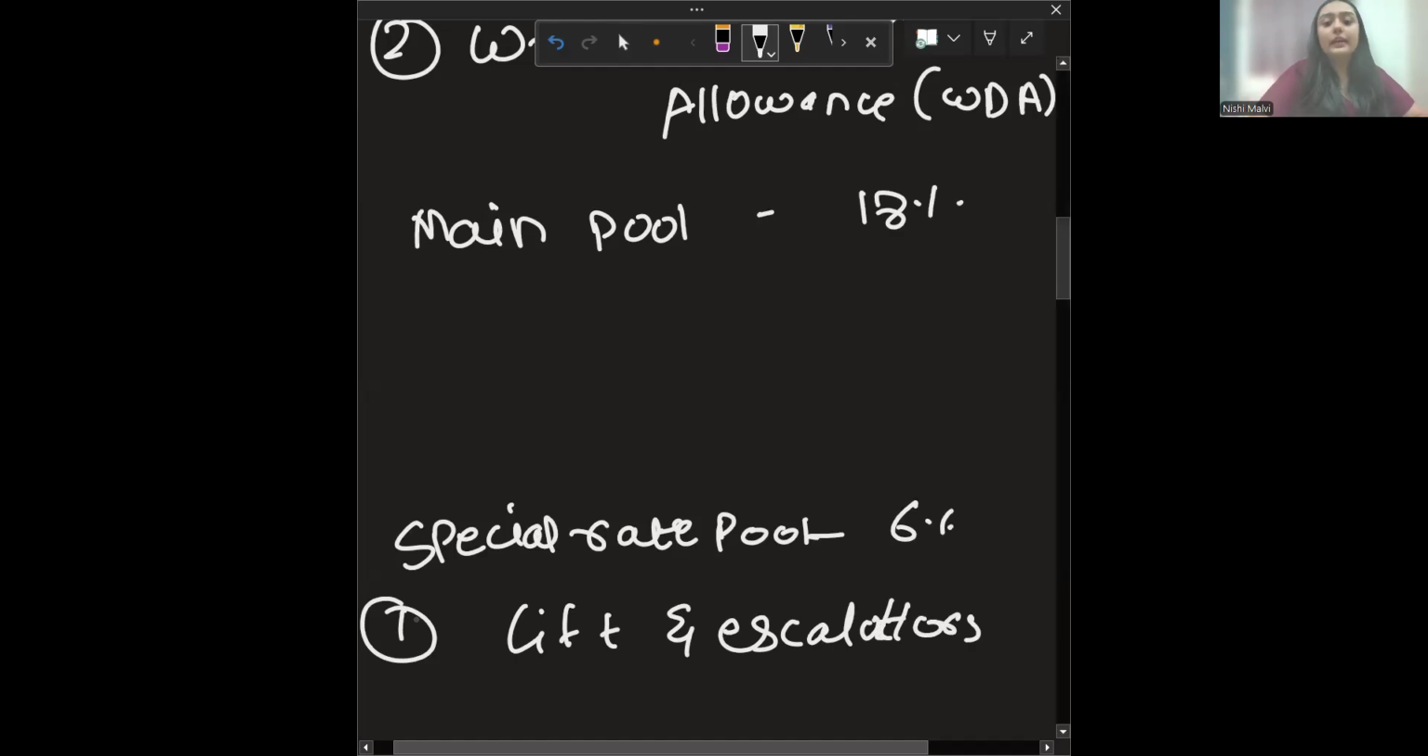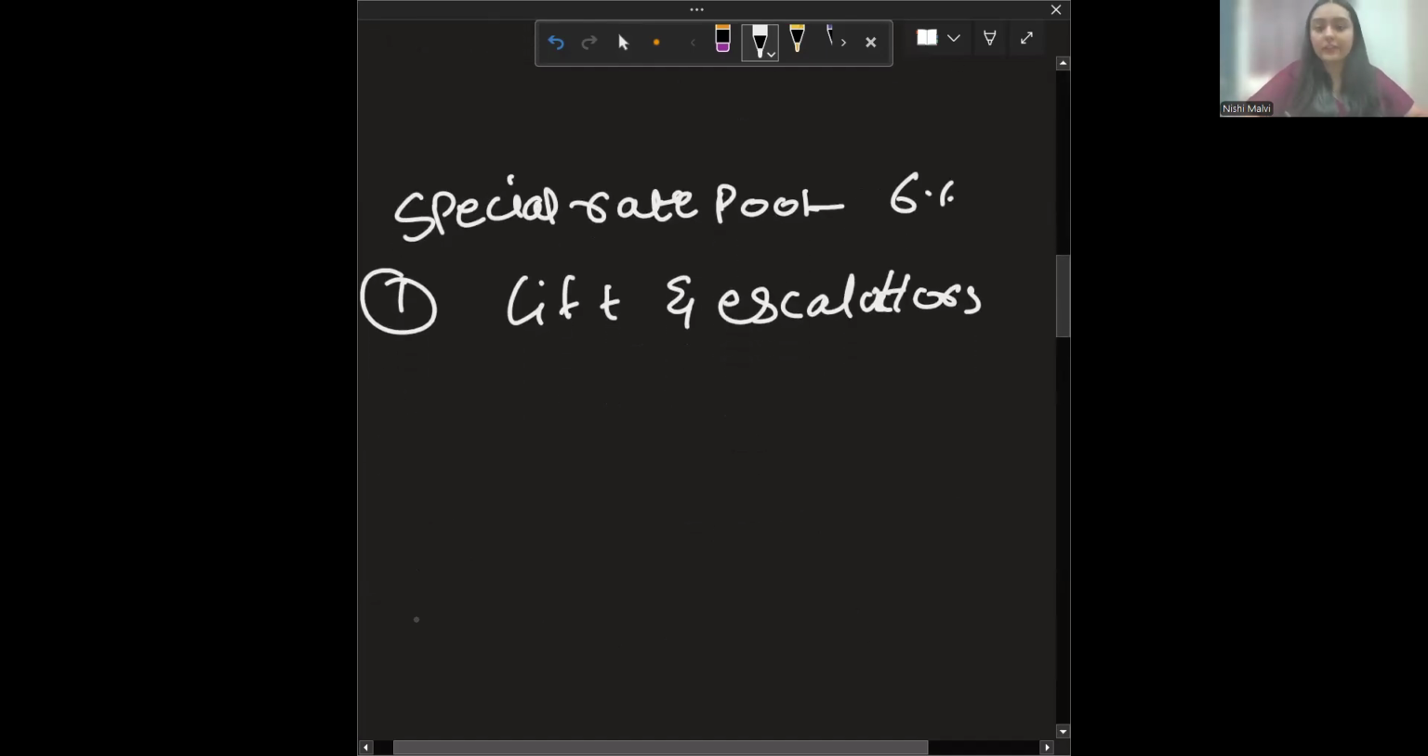Then comes your electric thermal heater, lighting system, cold water system, your heating system, water heating system, your ventilation, air conditioning. All those are a part of your special rate pool assets.